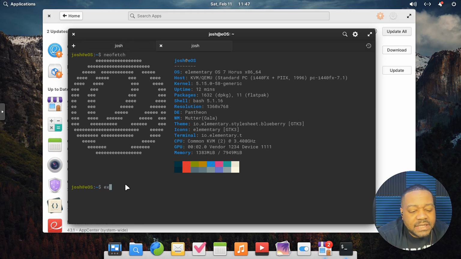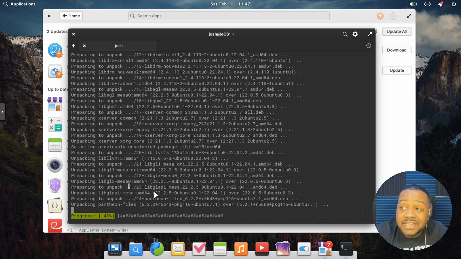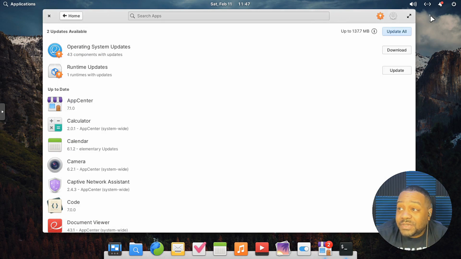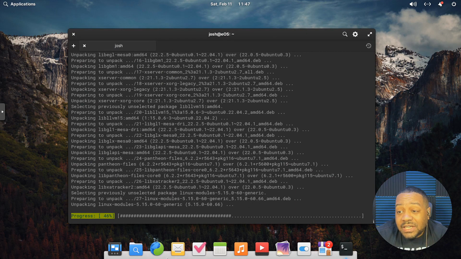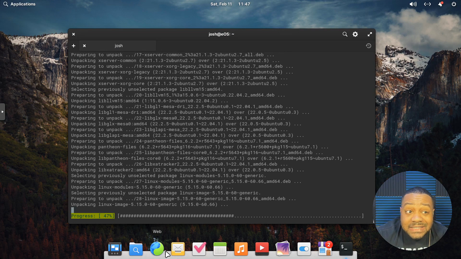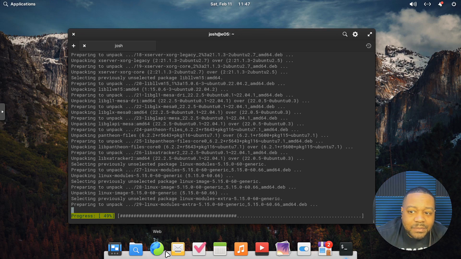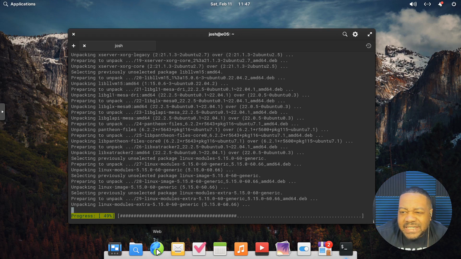So let's go down and exit that out. I just wanted to at least show you guys that and let those updates run on the system. Now let's go down and close this because we don't need it anymore. I just kind of wanted to show you guys how to install applications. But one other cool thing about the desktop environment, everything down here is on this launcher, just like it kind of looks like macOS, and that's why I compare it more to macOS than anything else.